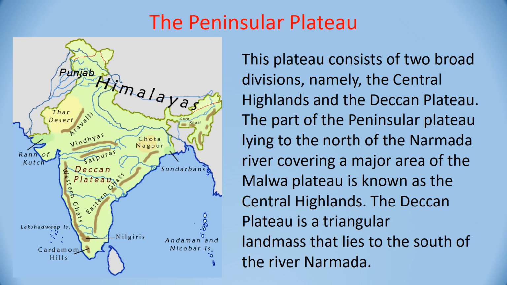It is bordered by the Aravallis and Vindhyas. This whole region will be a part of Central Highlands. The Deccan Plateau is the triangular shape which is bordered by the Western Ghats and the Eastern Ghats. It is to the south of river Narmada.